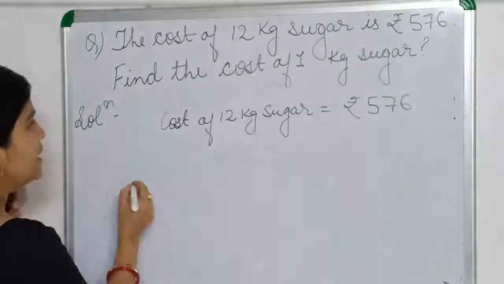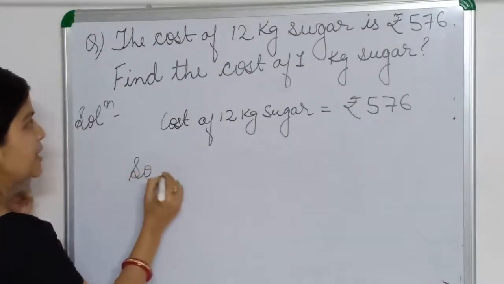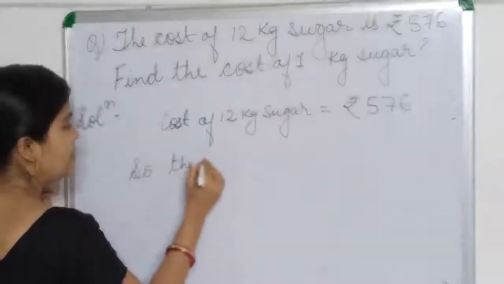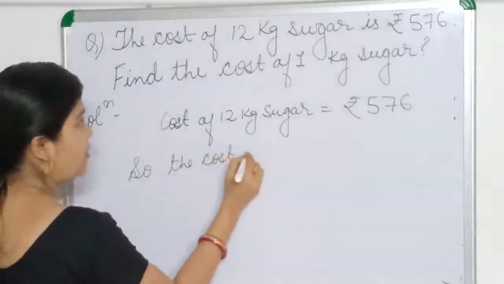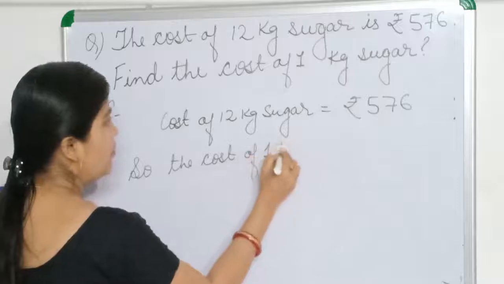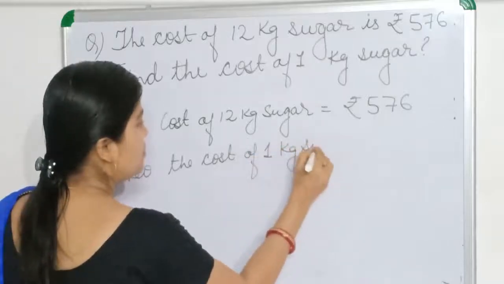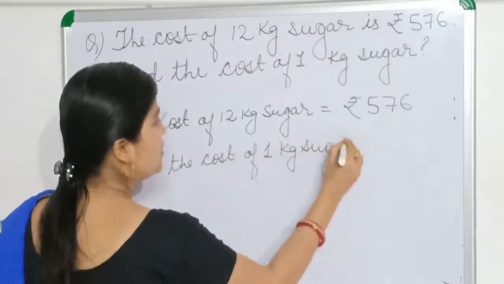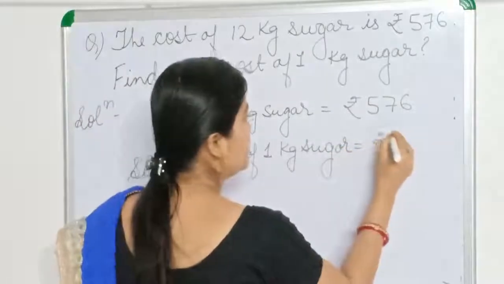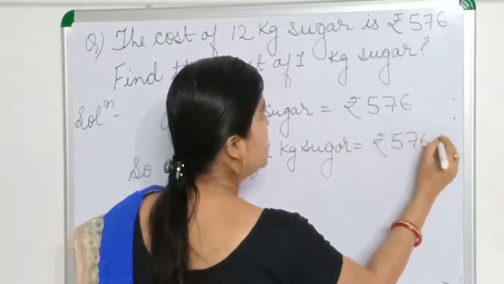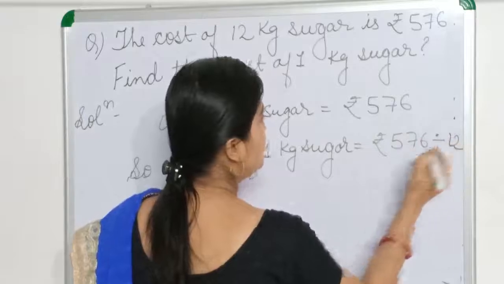So for the cost of 1 kg sugar we will divide, then only we will get it. So the cost of 1 kg sugar is equal to rupees 576 divided by 12.